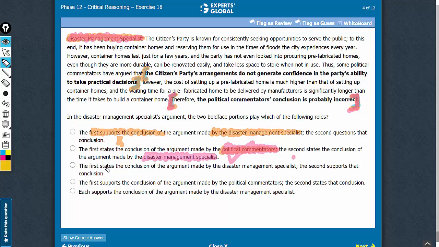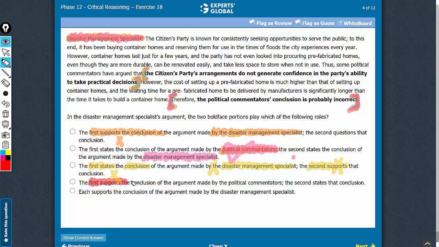Let's look at answer choice C. No, the first is not the conclusion by the disaster management specialist. This is not correct. And no, the second boldface does not support this conclusion here. And therefore, one more cross mark here. C is a very poor answer choice. Look at answer choice D.